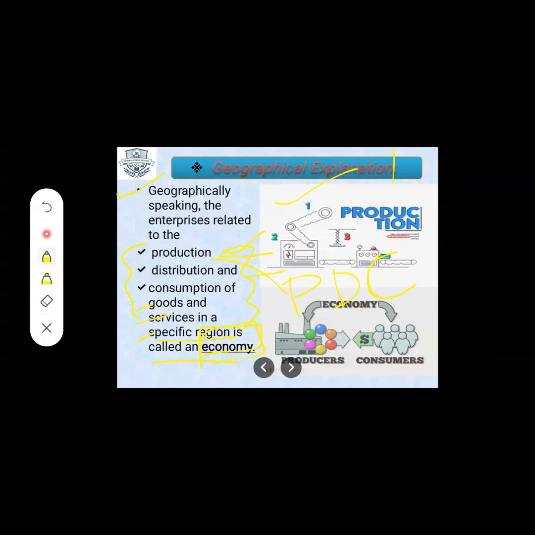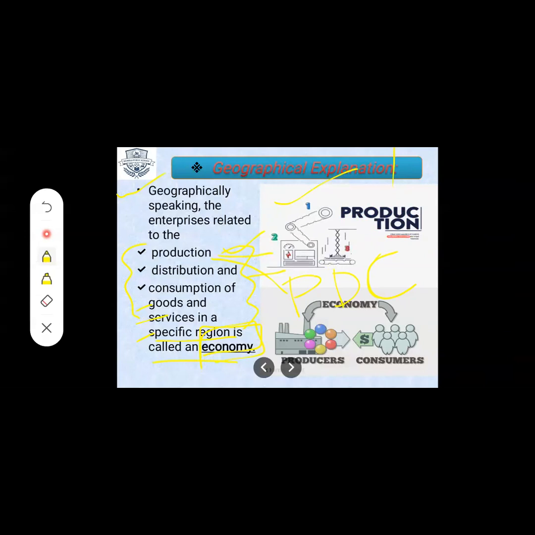Now, one more example I would like to tell your students about the TV. There are many people who are doing the production of TVs. Now you can see Android TVs. We can see the same person, the person who is doing the production work of TV, he is supplying the TV to homes, to the distributors, in the factories, in the malls, in the shops.